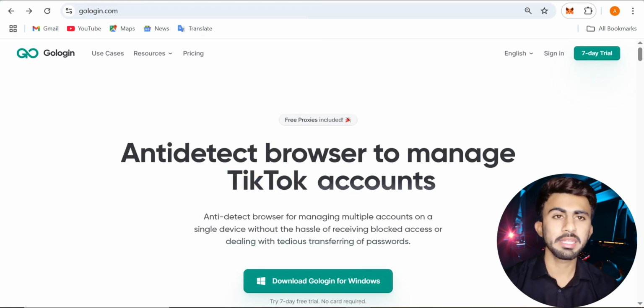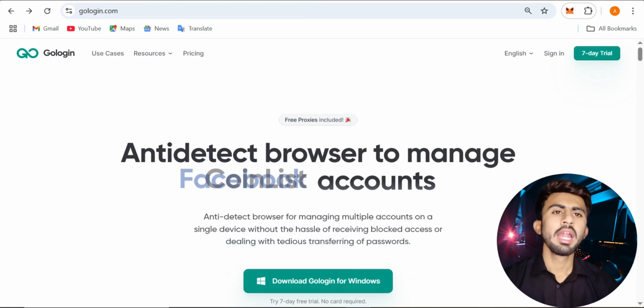Today we will be diving into a new amazing project. The name of this project is GoLogin.